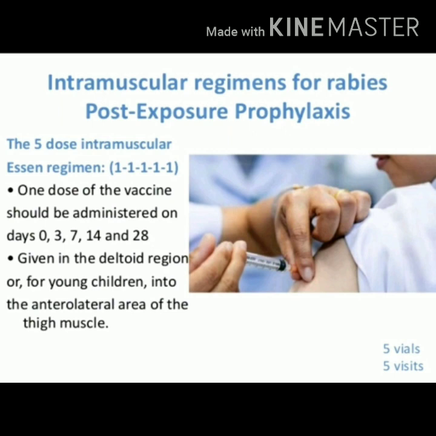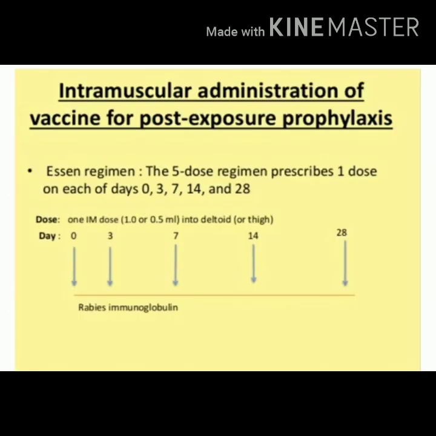Please note, in this image you can see deltoid region, but the mode of administration of vaccine is intramuscular. So please note intramuscular administration of rabies vaccine. In this slide you can see the blue colored arrows. What do these blue colored arrows indicate? They indicate the days when the rabies vaccine should be administered to the patient for post-exposure prophylaxis by intramuscular route.